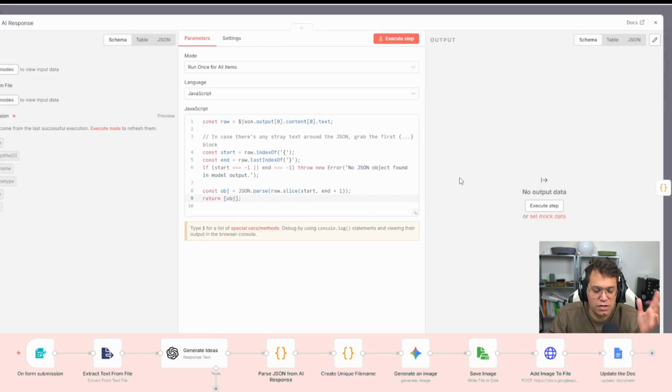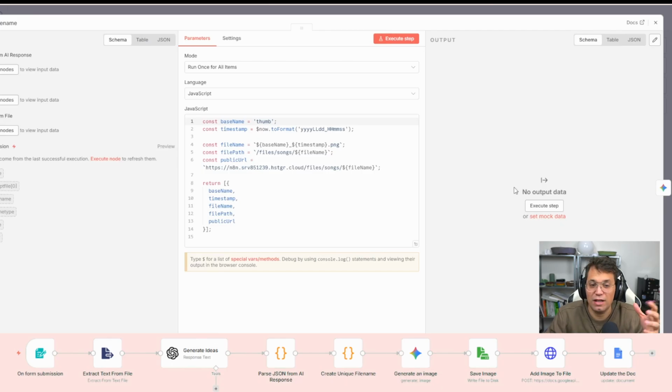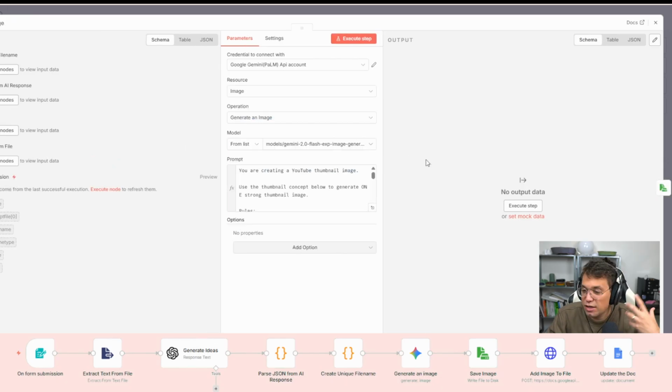From there, it outputs into a node I have here, which is taking all the data and parsing the response, so it's a little bit easier to read and kind of have separate variables, while also creating, like I have shown for almost all my other workflows, a unique file name. Because again, I'm using an n8n that is self-hosted, we need to have a way of saving the file and then being able to call it back when we're putting it into the doc and generating the image.